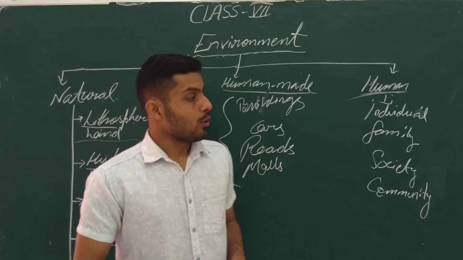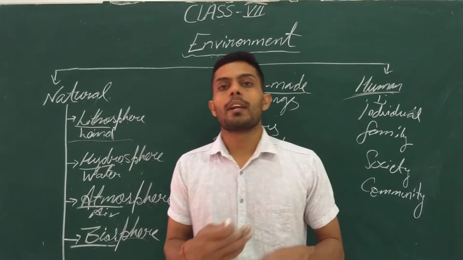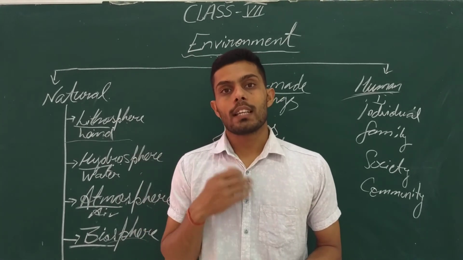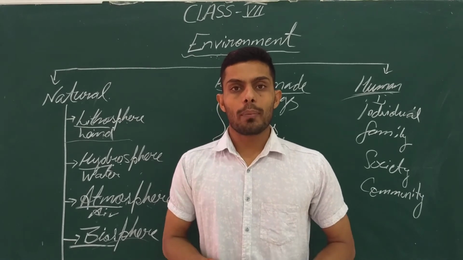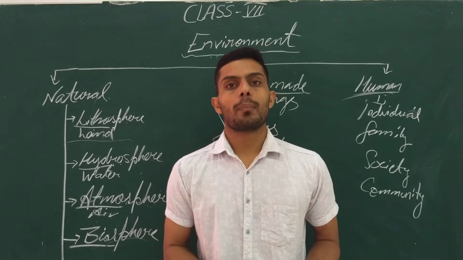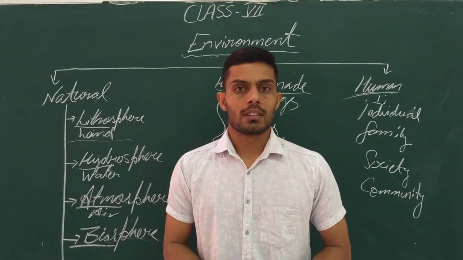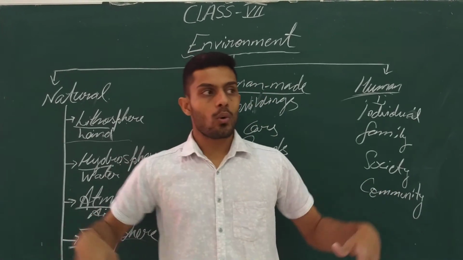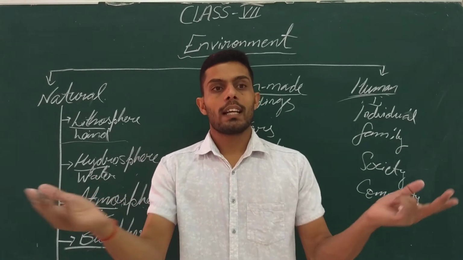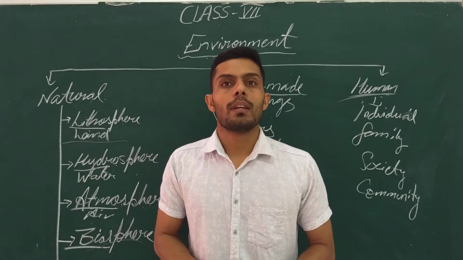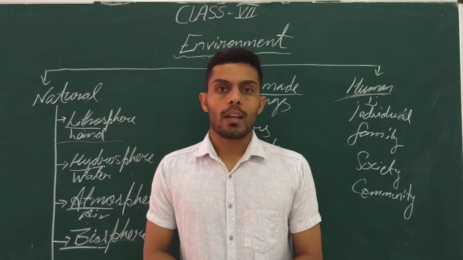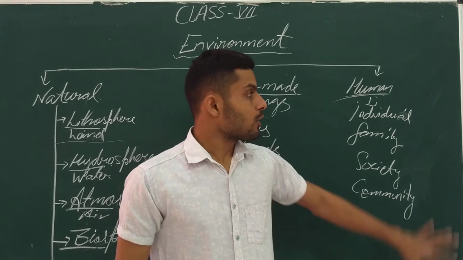Got it? Besides that, human uses things according to its needs. Over a period of time, it itself started growing and taking more and more knowledge. It grew its own skills and its own technology, so that it can connect, communicate and interact with all the persons. He makes his own surroundings nearby us in which he can live happily. All those things have been termed as the human-made environment. Got it, beta? So this is all about your chapter.